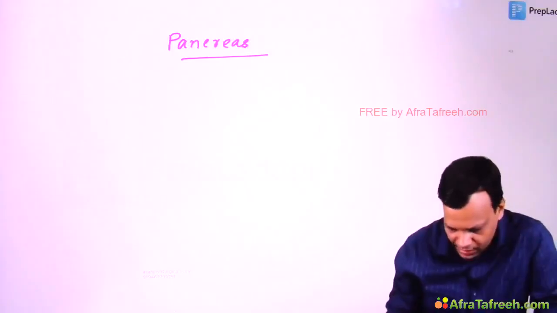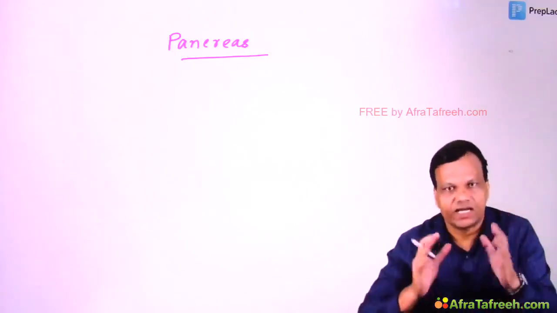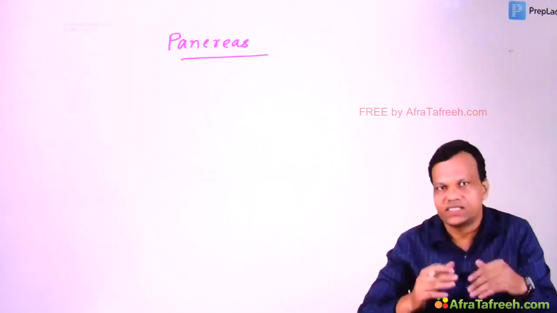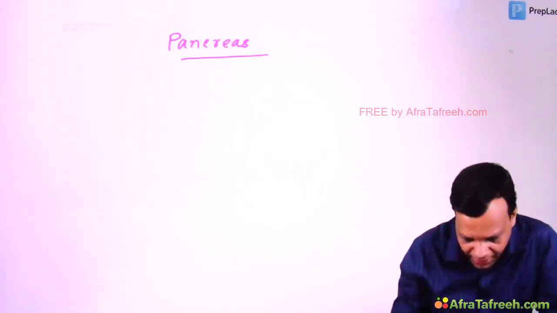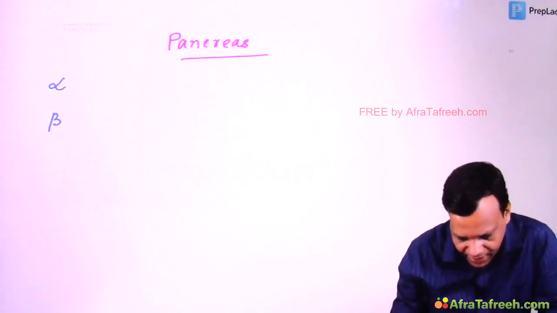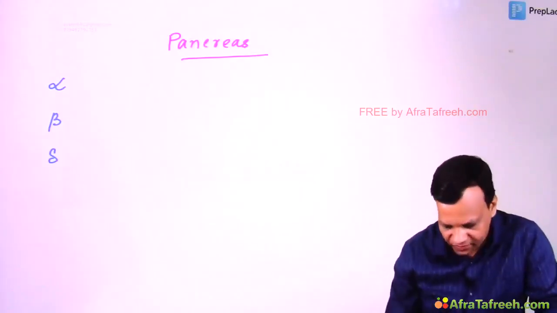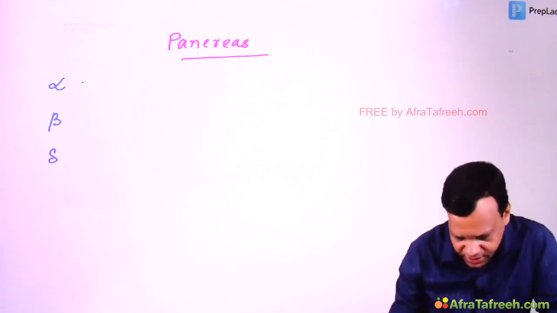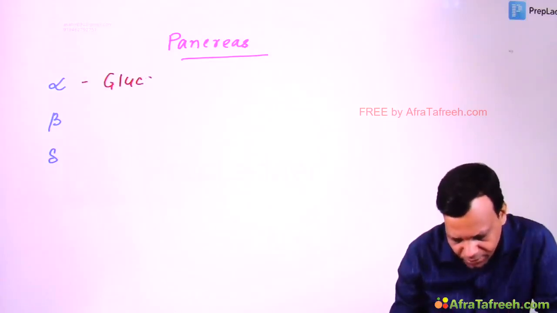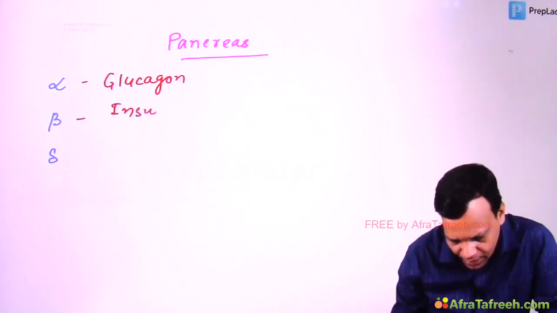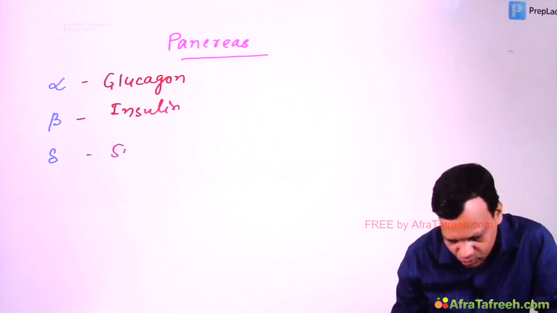In this video, we will discuss pancreatic hormones. We all know the endocrine pancreas, or we can say islets of Langerhans. It contains several cells, the important ones being alpha, beta and delta cells. Alpha cells secrete glucagon, beta cells secrete insulin, and delta cells secrete somatostatin.